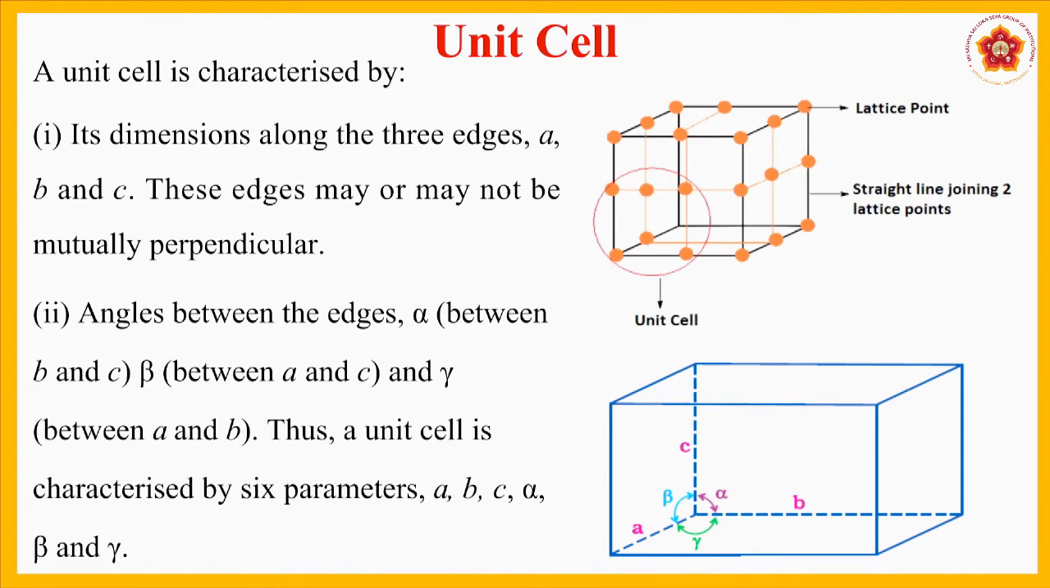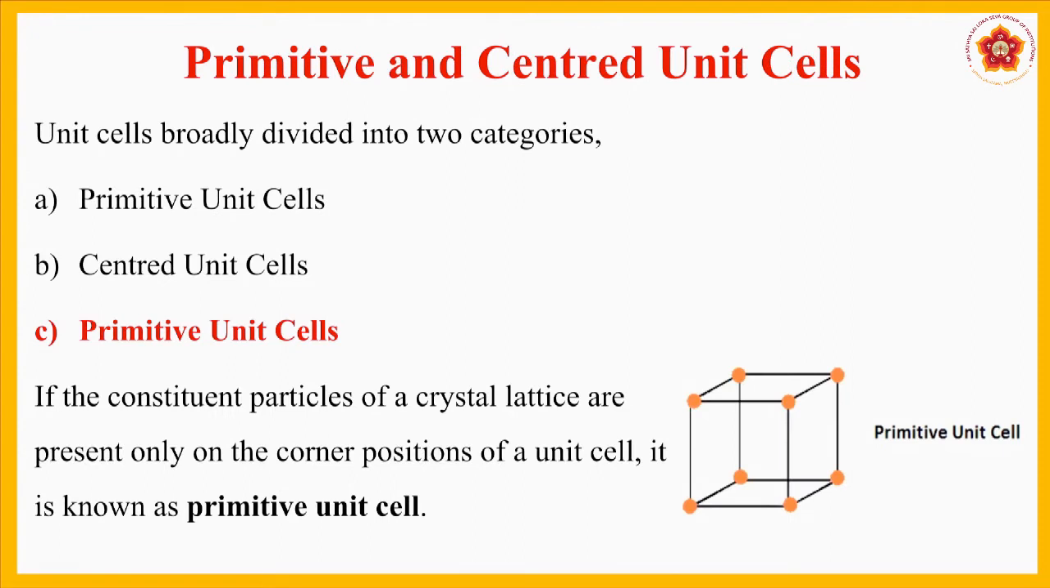And lattice point, you can see, may be atoms, molecules or ions, and the straight line joining 2 lattice points. Okay, this is all about the unit cell. So in the unit cell, the primitive and centered unit cells are characterized into 2 categories: one is primitive unit cells and the other is centered unit cells.